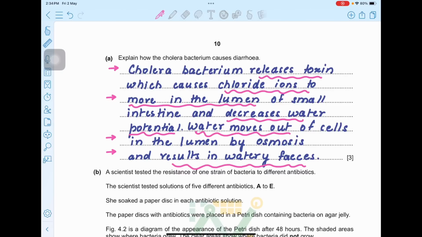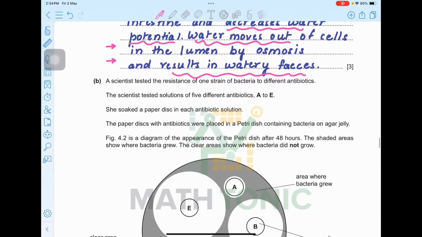When the chloride ions come into the lumen, they reduce the water potential. As a result, water from the cells moves into the lumen from higher to lower water potential by osmosis, and this results in diarrhea, dehydration and watery feces.